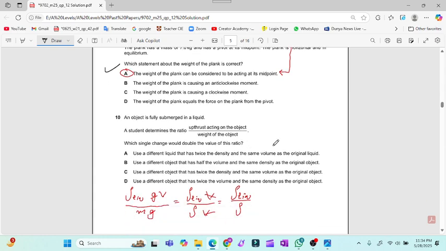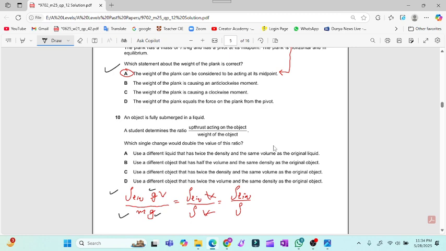Now again, this question is related with the calculation. An object is fully submerged in a liquid. The formula for the upthrust is rho g V, and the formula for the weight is W equal to mg. So g will be cancelled out by this.